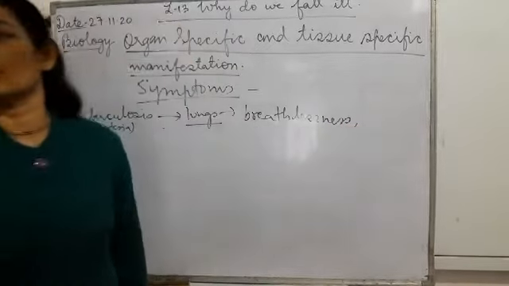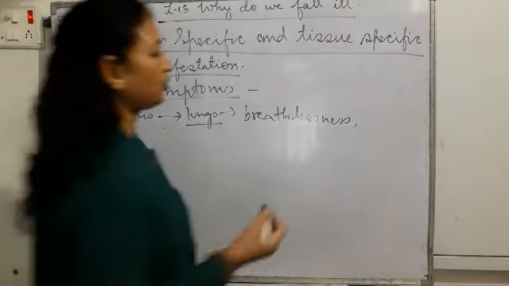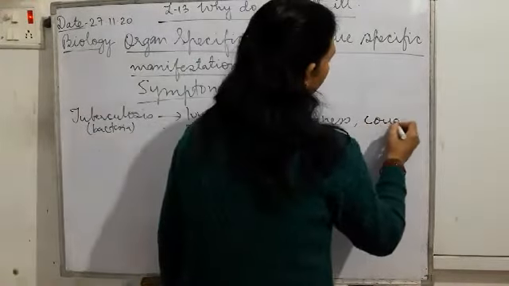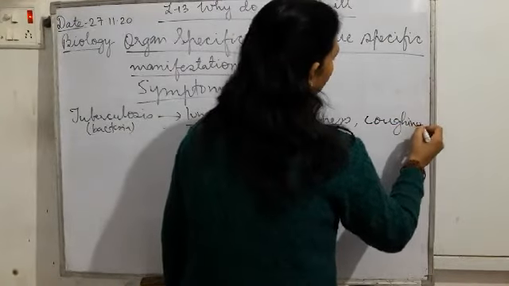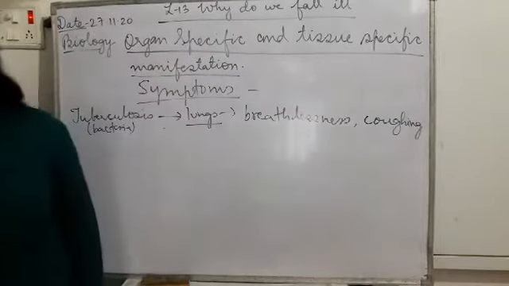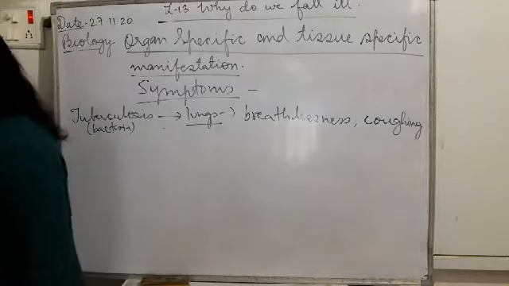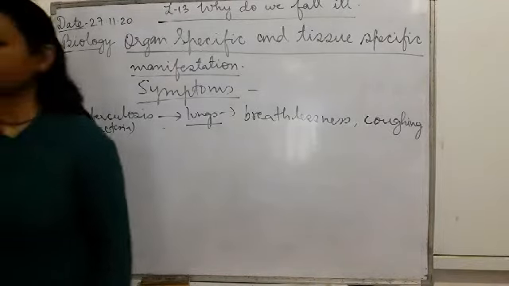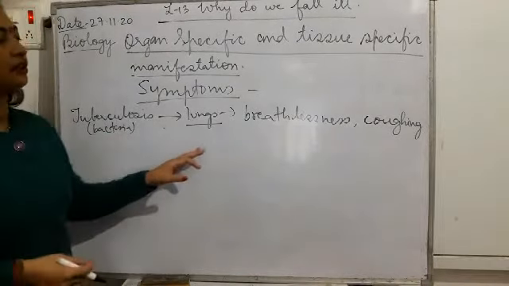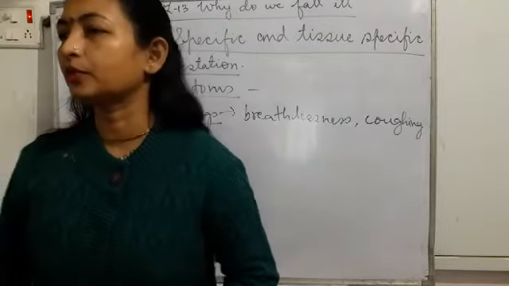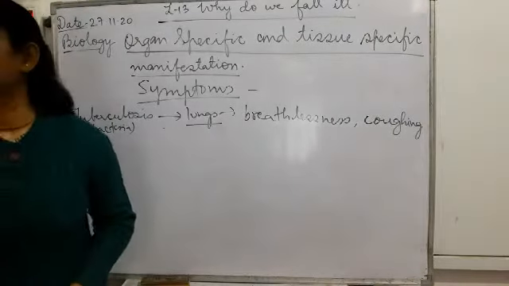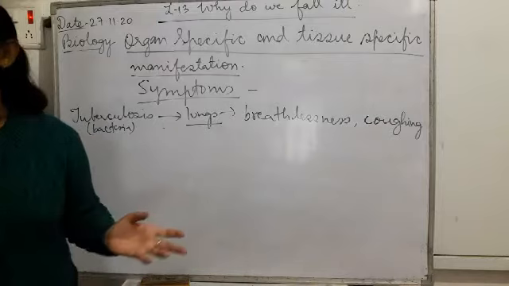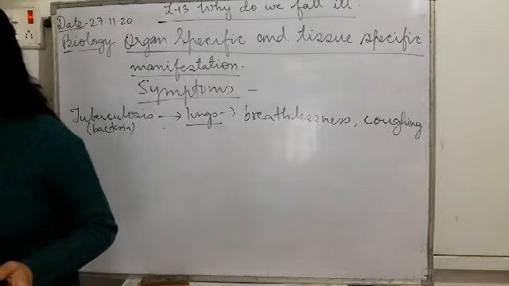Breathlessness means the person will not be able to breathe properly, and there will be coughing. So coughing will be there, or there will be breathlessness. Now it is related to the breathing system because it is affecting the lungs.